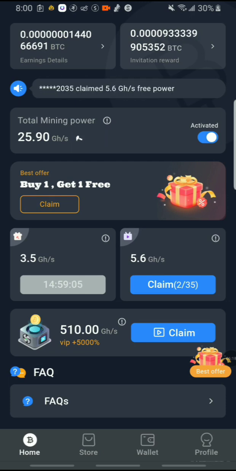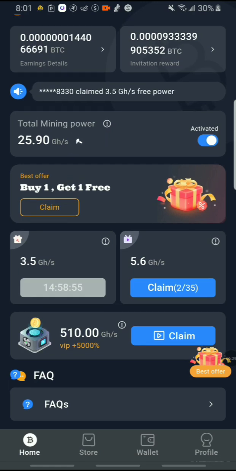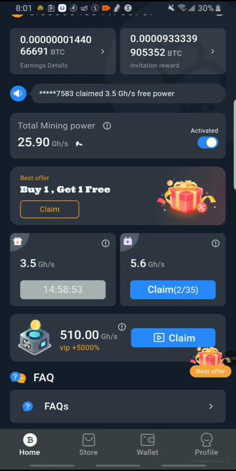Once you're not paying, you take that claim, right? You can see here it says buy one get one claim. You don't want to buy, so you're going to leave that one.